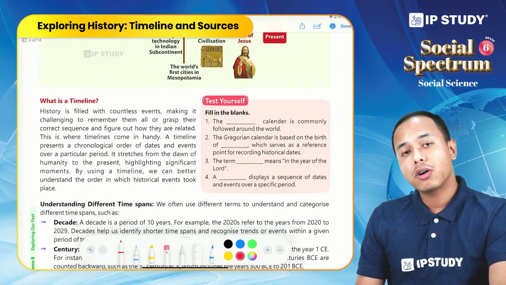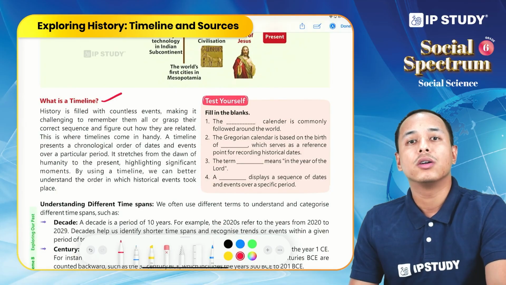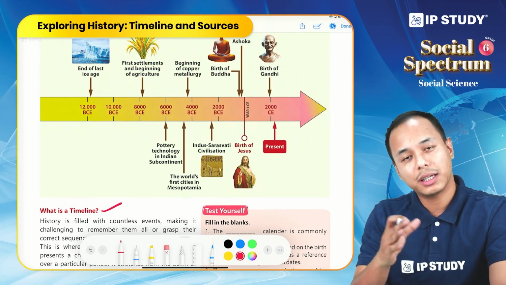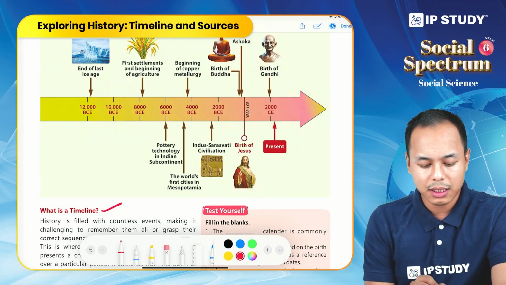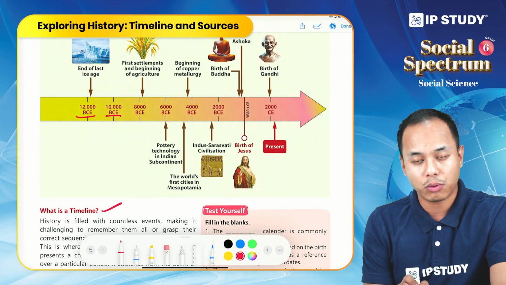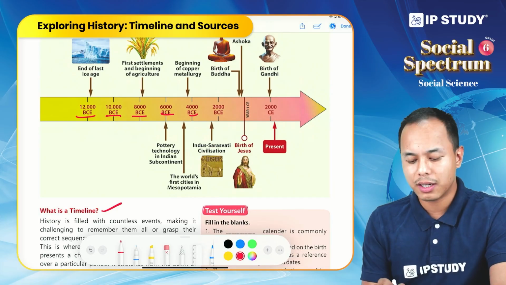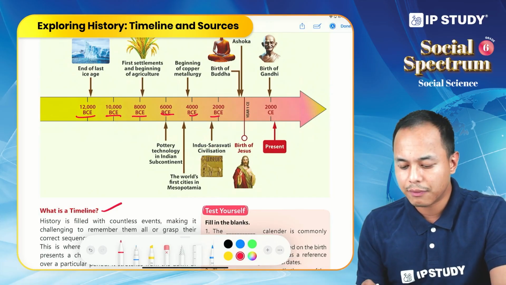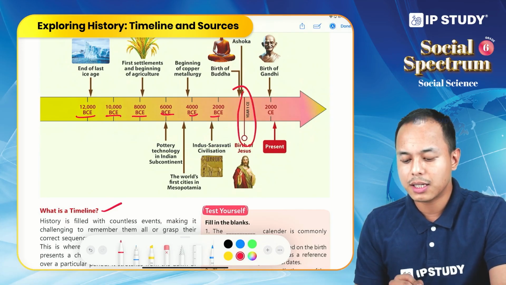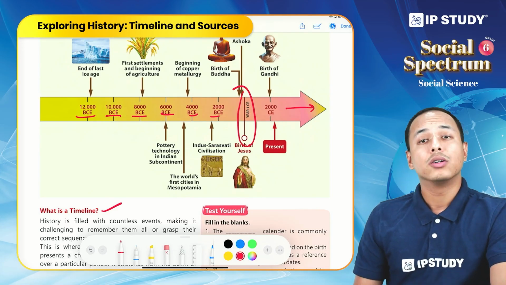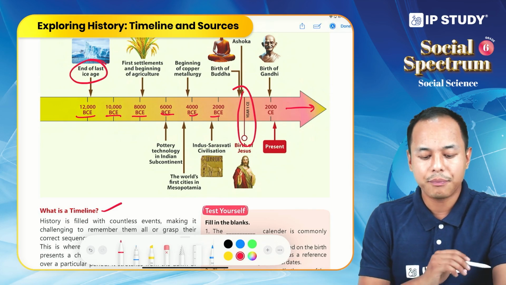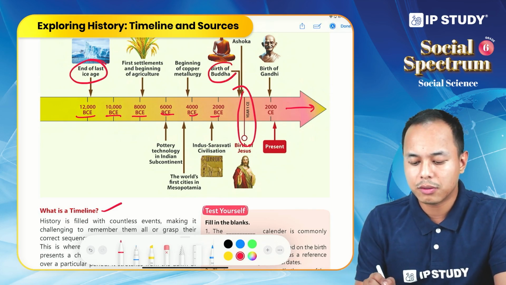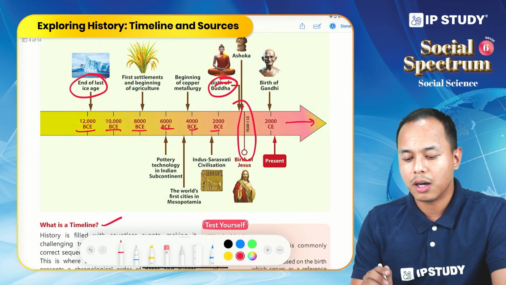So now the next topic is the timeline. What is a timeline? This is a diagram of a timeline. In this timeline, we can see years mentioned: 12,000 backwards, 10,000, 8,000, 6,000. These are significant years, or we can say landmark years, and we have the birth of Jesus Christ, and we have the Common Era. All the significant events are here: the end of the last ice age, 11,700 years BC, the birth of Buddha, 4th century, or Ashoka.